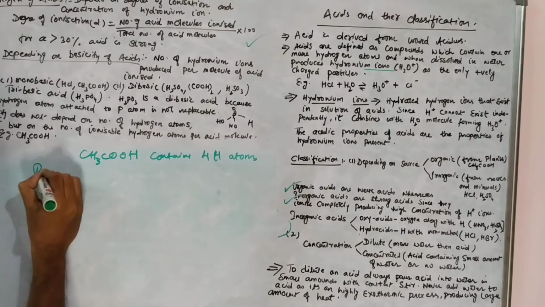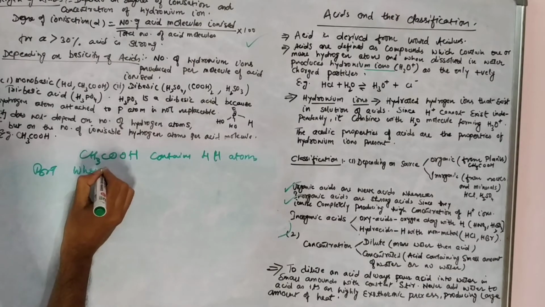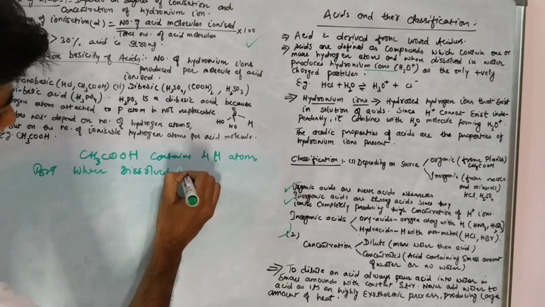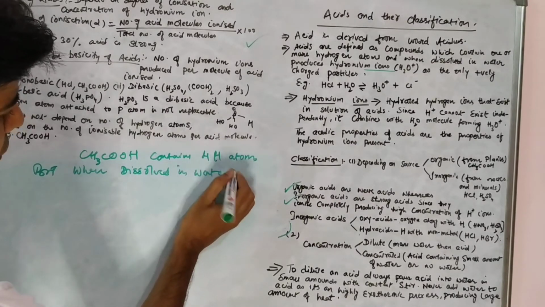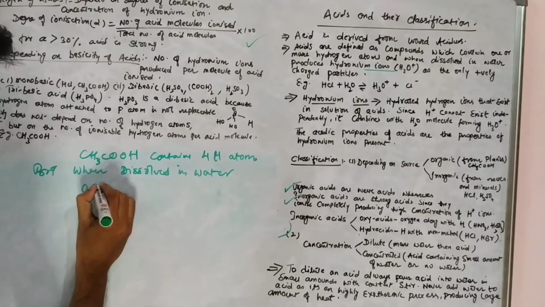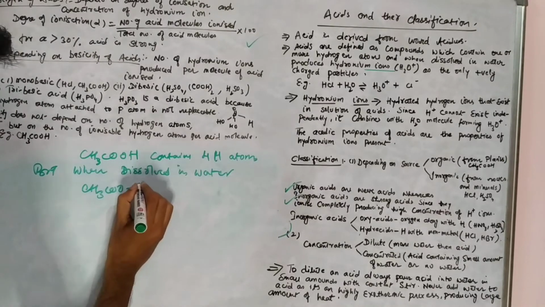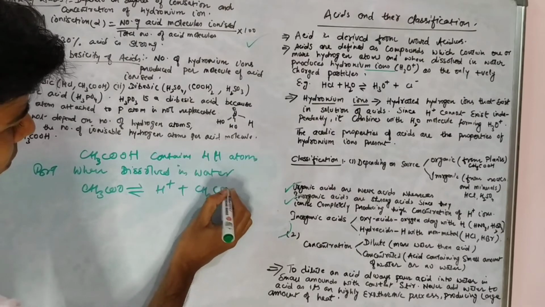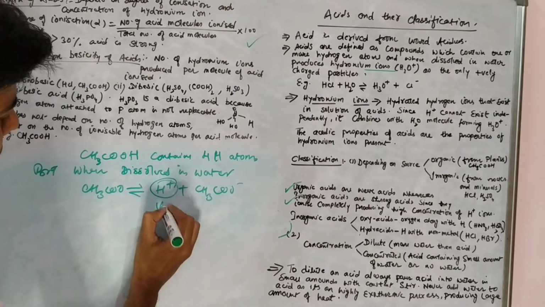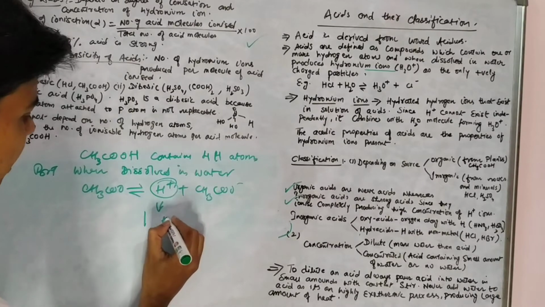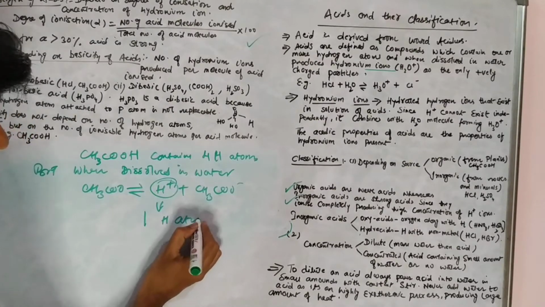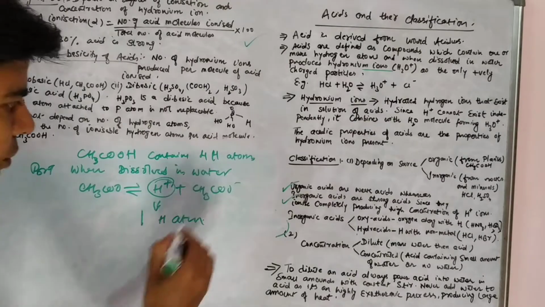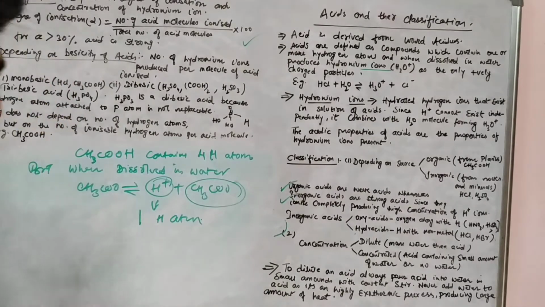right? But when dissolved in water, this acetic acid will produce only one hydrogen atom, and the rest of the 3 hydrogen atoms will go with the negative ion, the acetate ion.